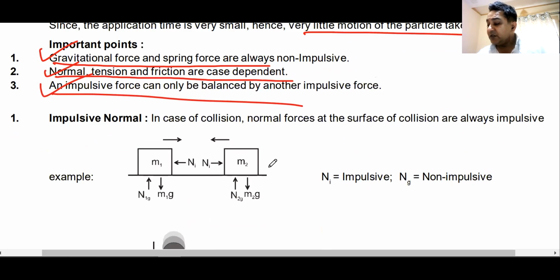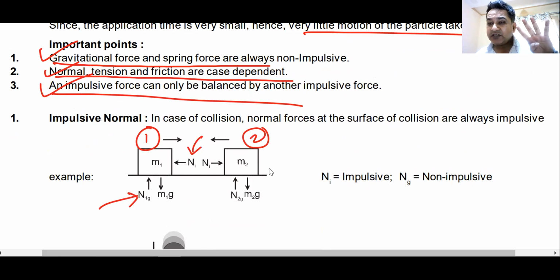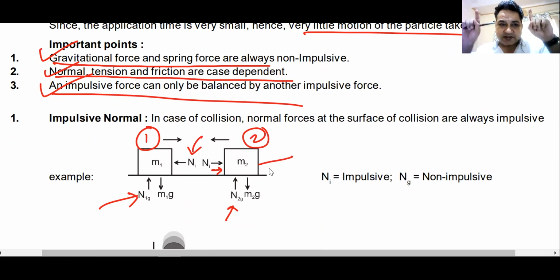Now see here, these two bodies are colliding. Body 1 is colliding with body 2. Now you can see there are 4 different normal reactions. Normal reaction N1G acting on this body from the ground, and normal reaction N2G acting on this body from the ground. So both the bodies are having a normal reaction from the ground. Both the bodies are also having normal reactions on each other, and they are colliding with each other.